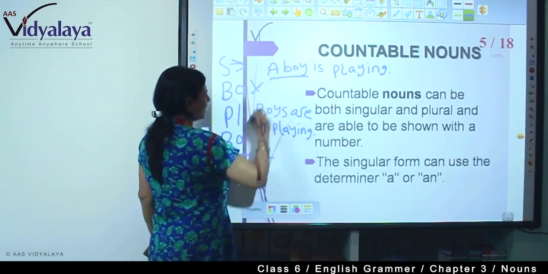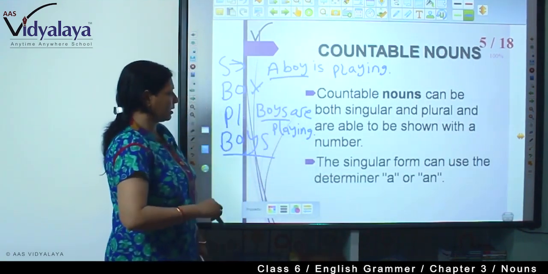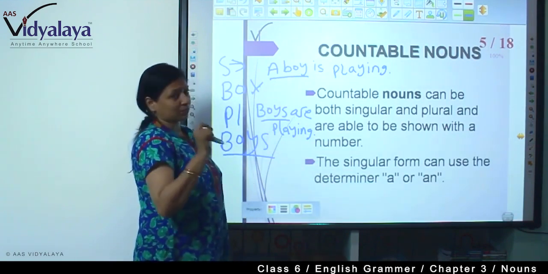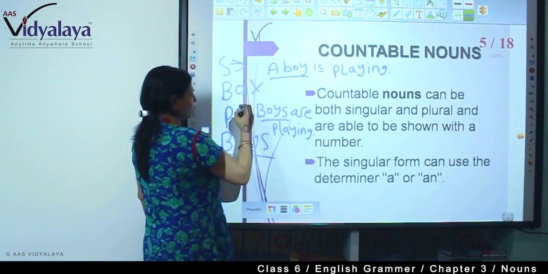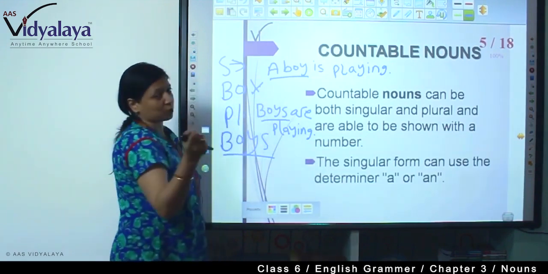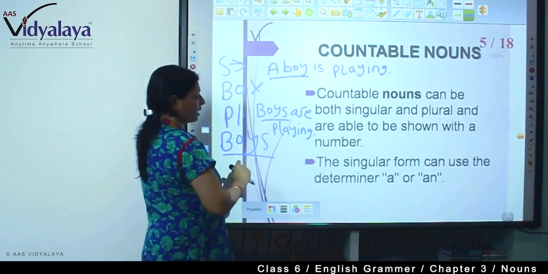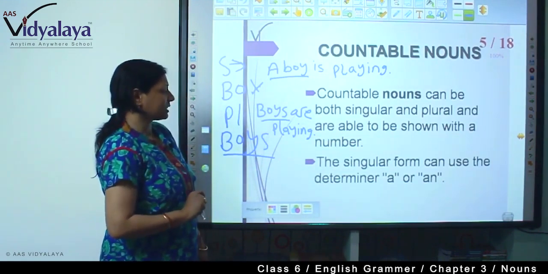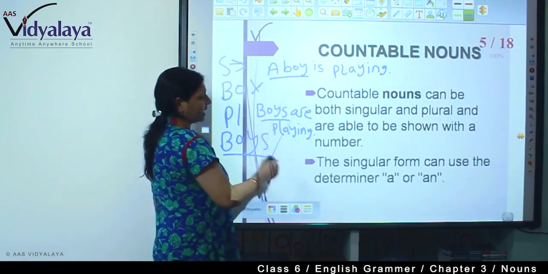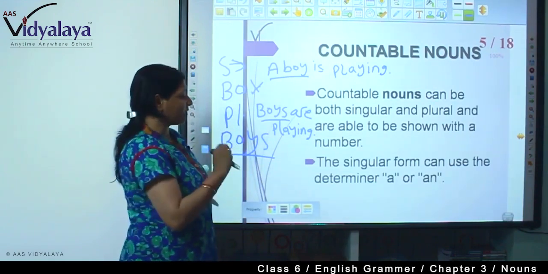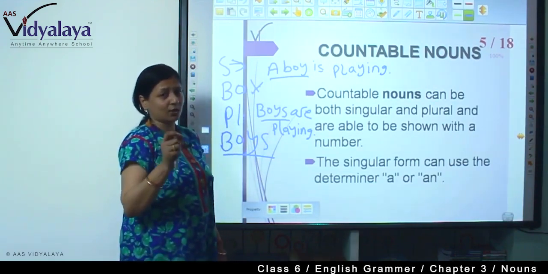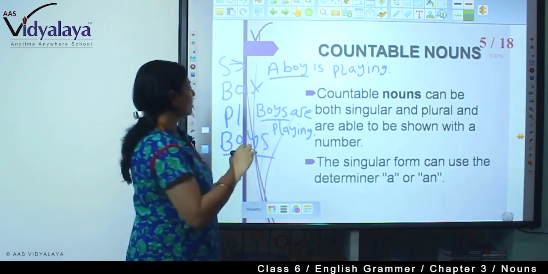So this is the singular and these are the plural, and they are able to be shown with a number. You can write 5 boys are playing or 6 boys are playing. So we can show it with numbers also. The singular form can use the determiner a or an. Always remember, singular noun always has a or an, because a or an means 1.